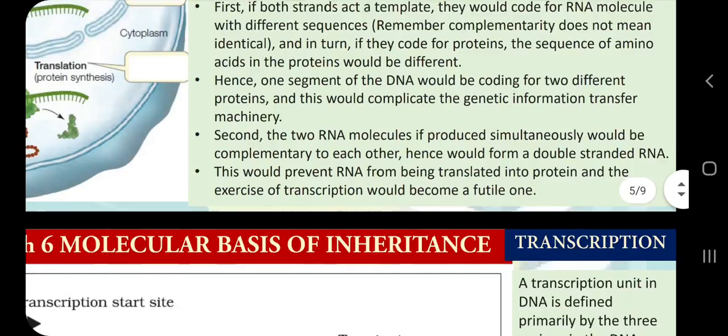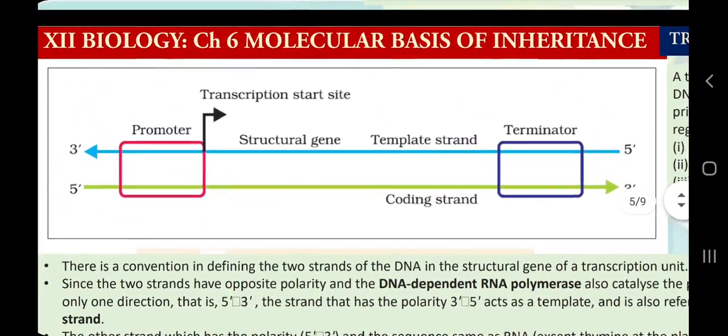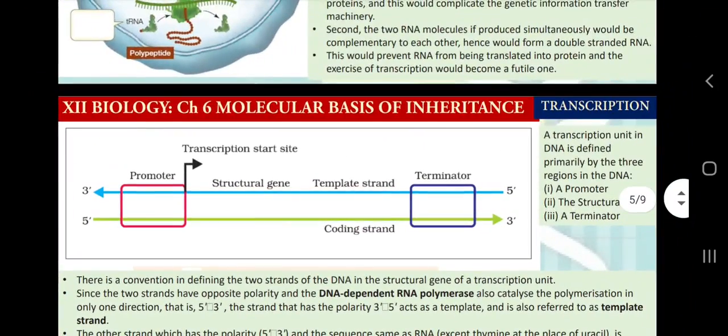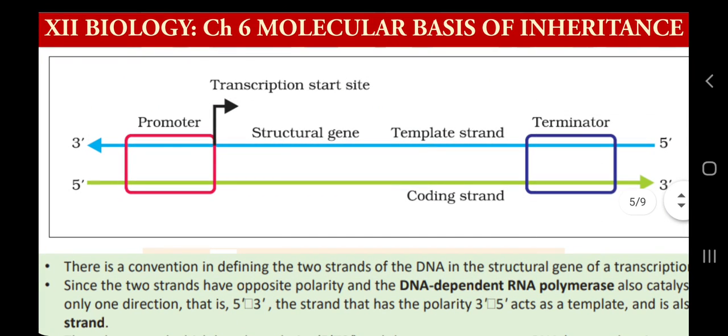So let's move to the next topic, which is the transcription unit. Here the complicated double helix structure and the proteins are very complicated for us. So for simplifying the idea, here you can see the blue line and the green line. These two lines represent the DNA strands, which are anti-parallel and have 5' to 3' polarity, as I have discussed in my previous videos.